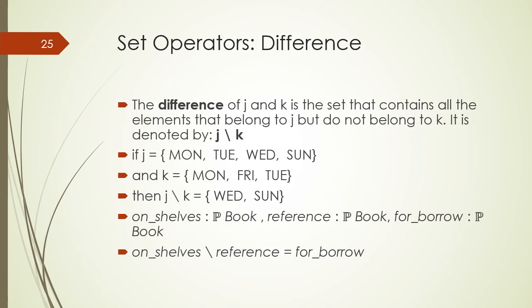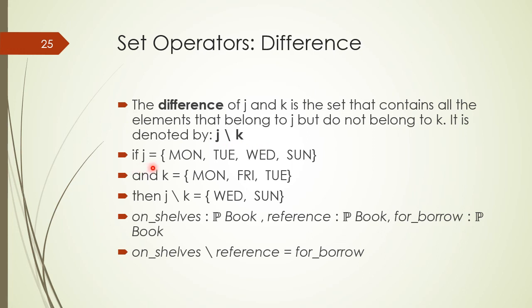Now we have a set difference operator. The difference of set J and set K is the set that contains all the elements that belong to J but do not belong to K. It is denoted by J backslash K, which is given here.